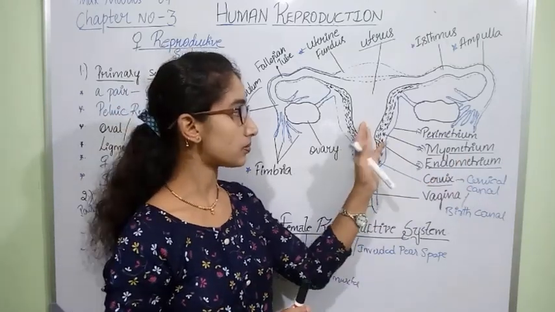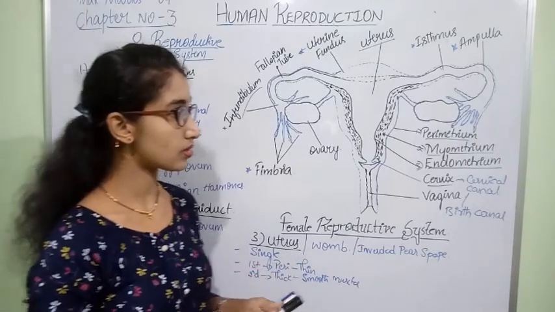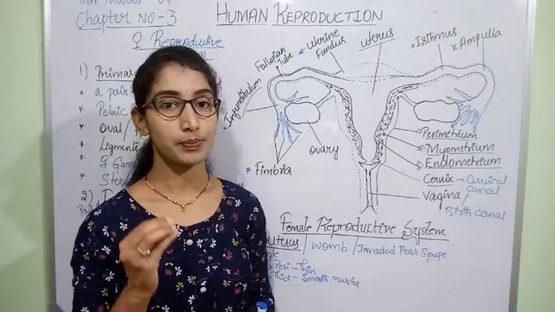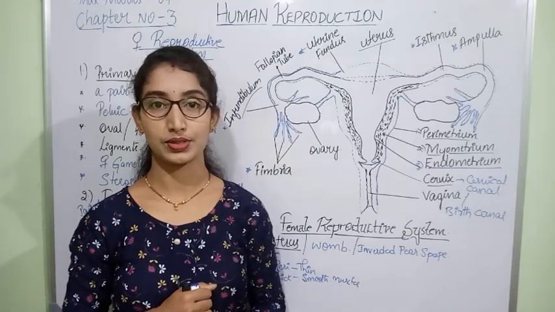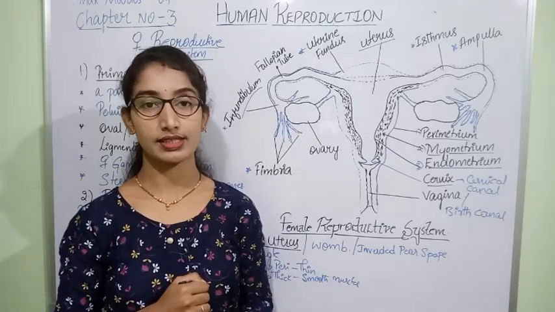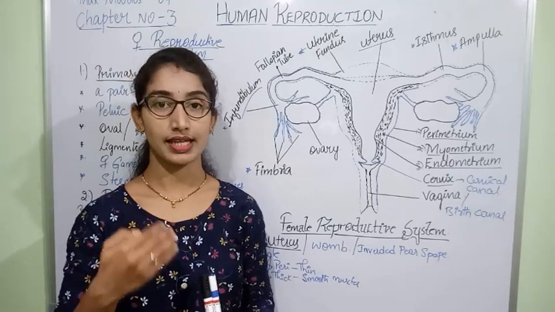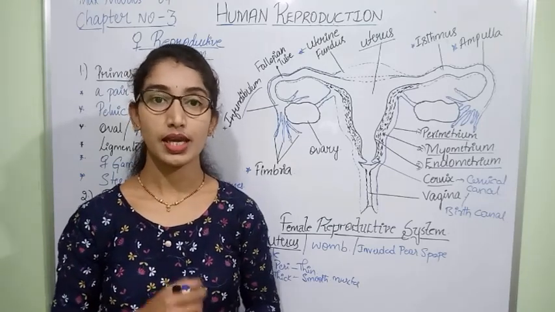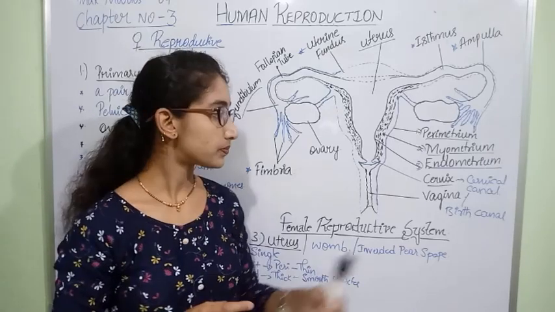Next to the myometrium there is the endometrium, which is made up of glandular tissue, and this glandular layer shows cyclic changes during the menstrual cycle.